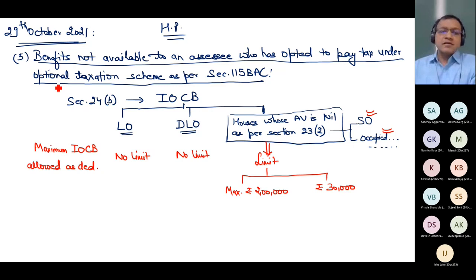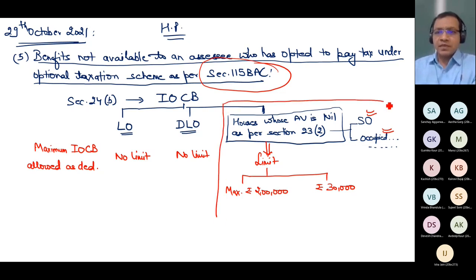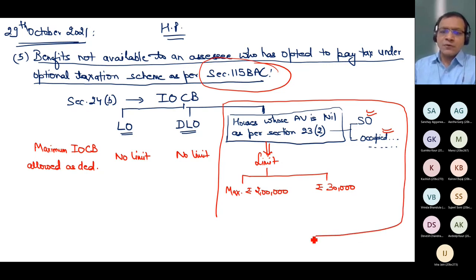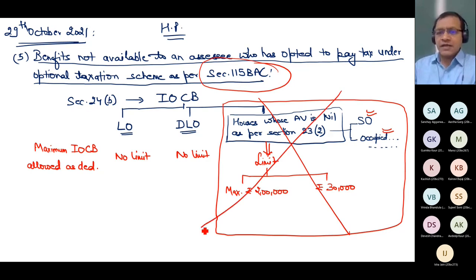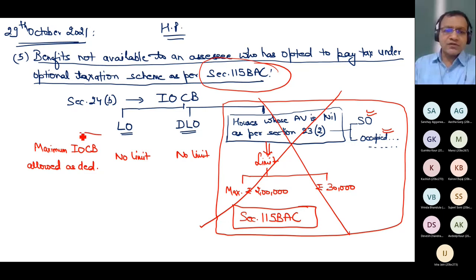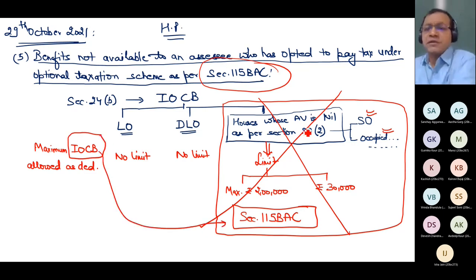Now, what is the benefit which is denied in case you have opted to pay tax under optional taxation scheme? You cannot claim this benefit. In case you have opted to pay tax under optional taxation scheme, then this benefit is not available to you. People who have opted to pay tax under section 115 BAC cannot ask for deduction of interest on capital borrowed. They cannot ask this deduction in respect of which properties? The properties whose annual value is nil.